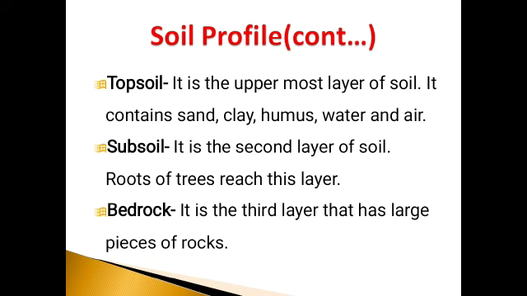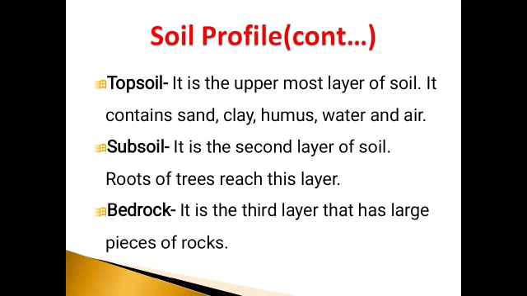Coming to the next layer, that is subsoil. This is the second layer of soil. It has very little humus but contains water. Due to this reason, roots of trees reach up to this layer to get water.